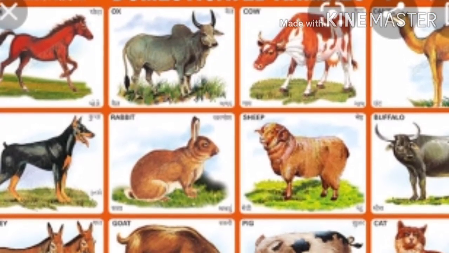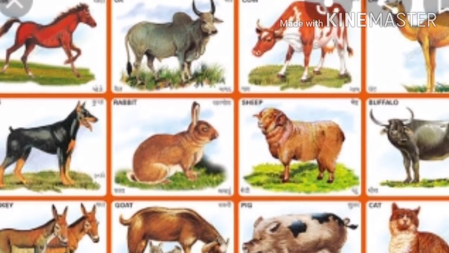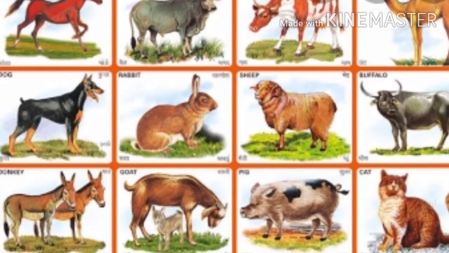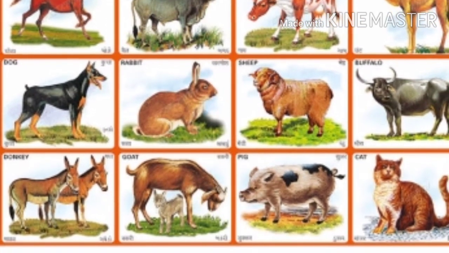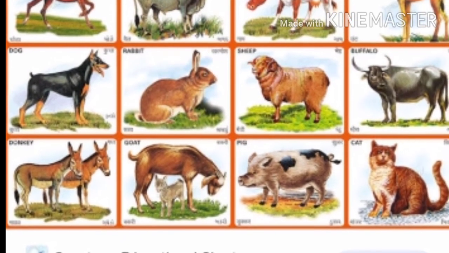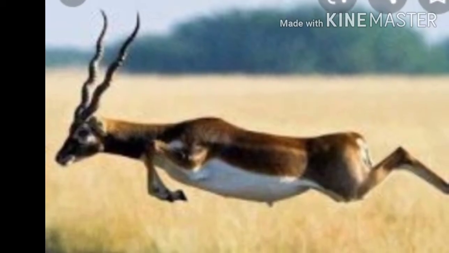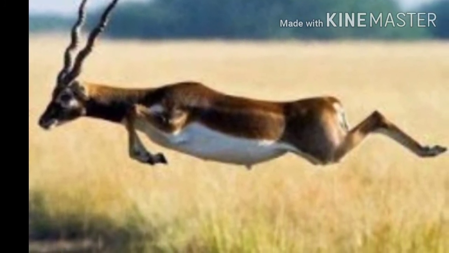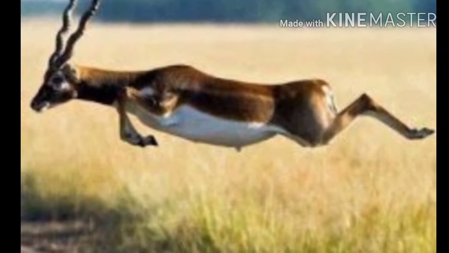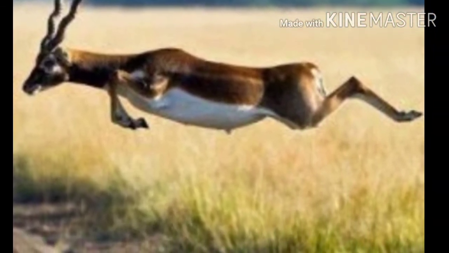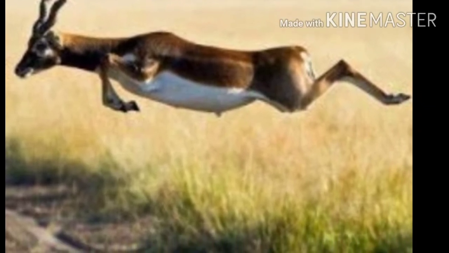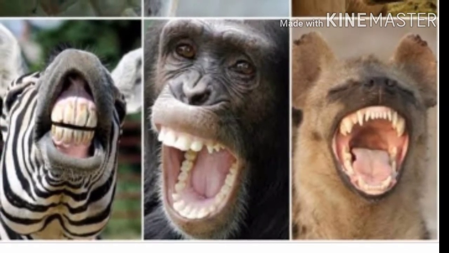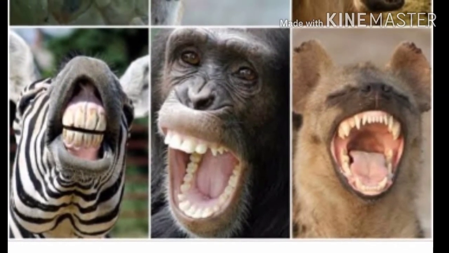Adaptation in herbivorous animals. Their eyes are below the forehead and on either side of head. This gives them wide angle vision which helps them to protect from predators. Their legs are long which enable them to run faster taking long leaps like shown in the picture. They have long and free ears to receive sounds from all directions. And their teeth are so strong that they can chew any tough part of plants very easily.